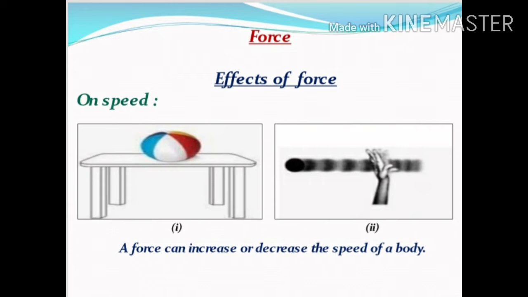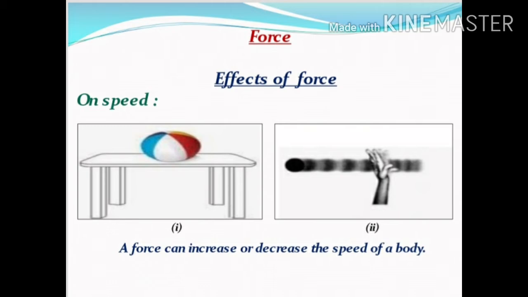Now look at the second picture. Place your palm in its path. Allow the ball to touch your palm gently. Remove your palm as soon as the ball touches it. We observe that the motion of the ball is slowed down.